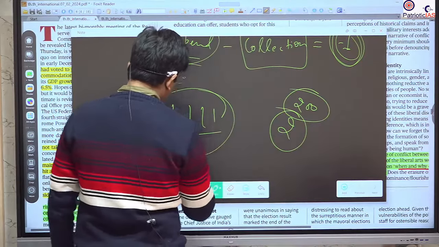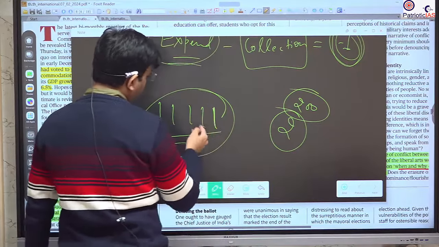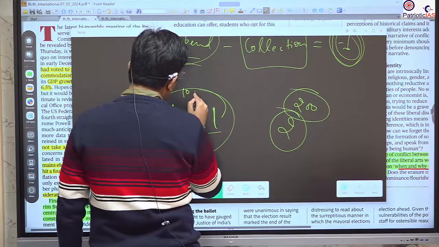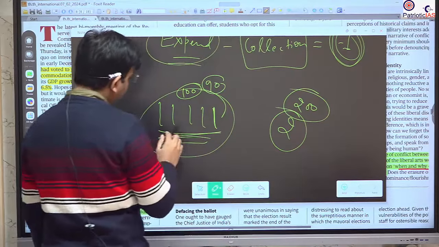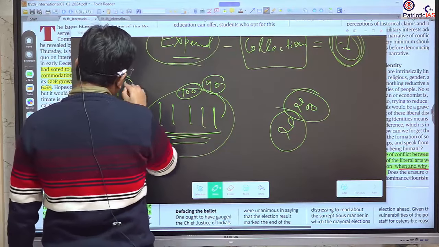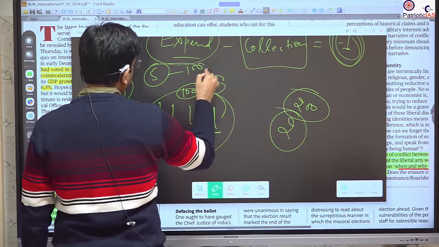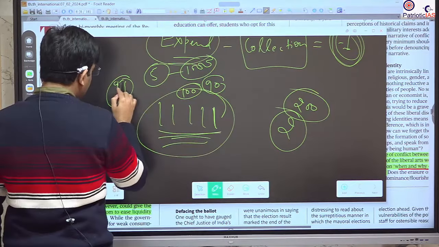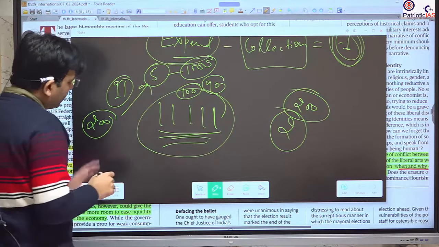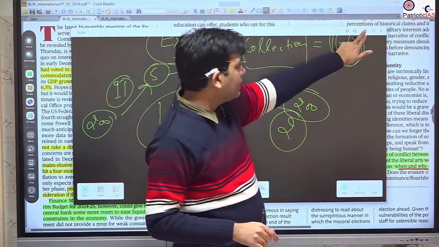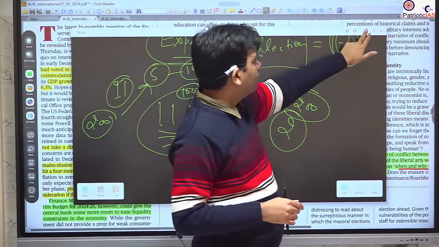So the amount is more and the people are less. So yes, you will reduce your price from 100 to 90, because there are 5 people who are selling. But if there are 2 apples and 5 people chasing with money, each having 1000, then even if you sell this for 200 rupees, they will be ready to buy. So whenever money expenditure is more and money is more in the economy, there is more inflation.